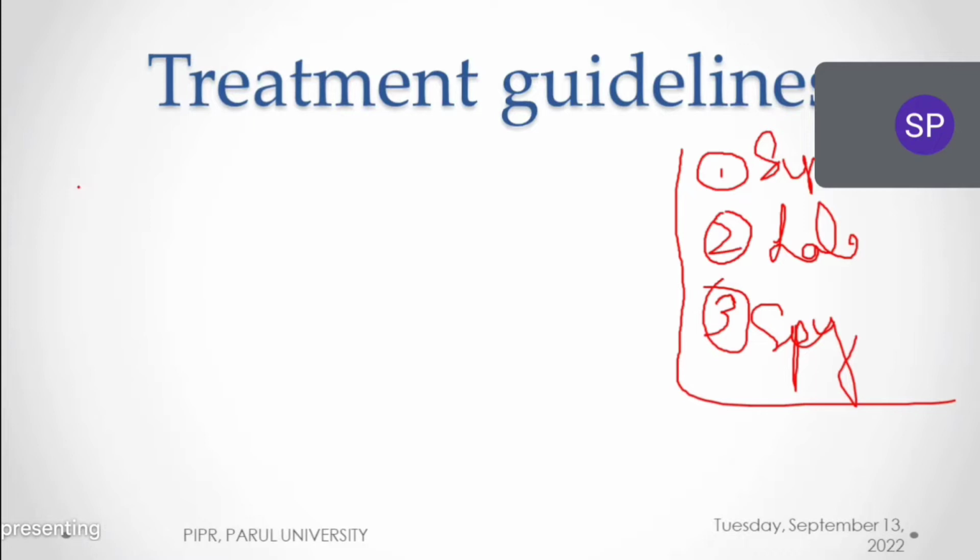So the patient is already diagnosed with asthma. To treat asthma, we should have some objectives. Very, very important. Objectives to treat asthma. Listen carefully, everyone, this is very important.